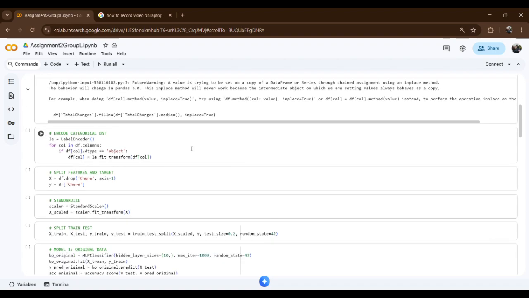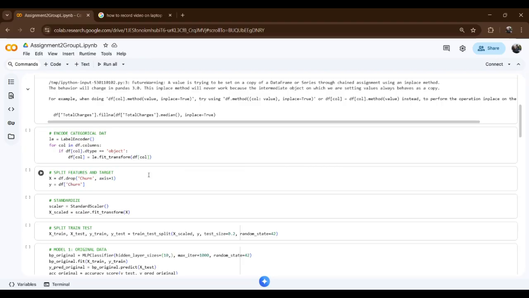encode categorical data, which we have several of, such as internet services, contract, and payment method. We convert all of these into numeric form so that they can be used by machine learning algorithms.